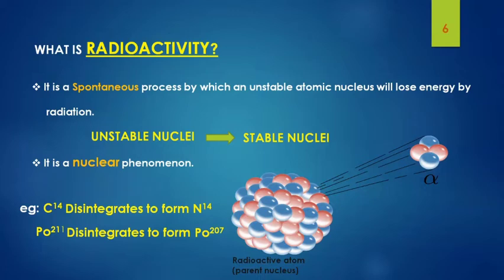So definitely it will try to become a stable nucleus. Another example is polonium 211. It disintegrates to form the stable nucleus polonium 207. Here we can see the parent nucleus. The atom which undergoes radioactive decay is generally called the parent nucleus, and the nucleus remaining after such decay is called the daughter nucleus.